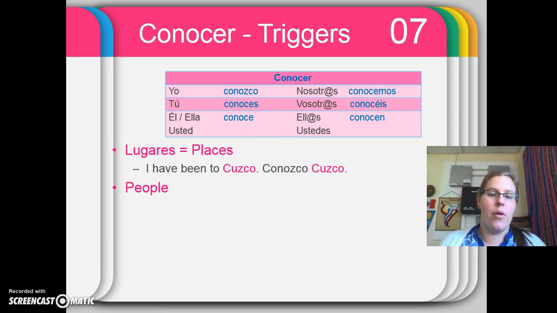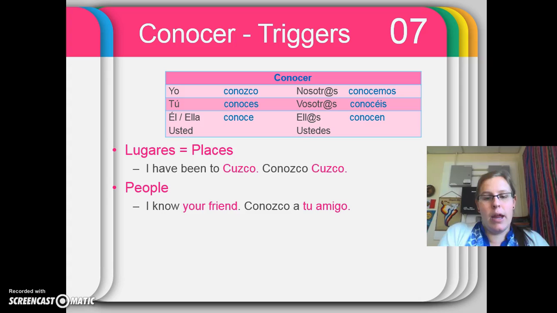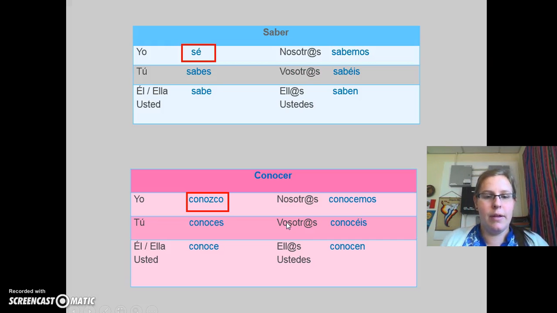Anytime it's people. So I know your friend. Conozco a tu amigo. The friend triggers the use of conocer because it's something I'm familiar with. Someone I'm familiar with in this case. And I don't forget that personal a ever. To wrap up, don't forget you're going to want to make sure you know these conjugations. Pay special attention to those yo forms. It is kind of handy that they're both irregular in the yo form. But you're going to just want to practice, practice, practice.